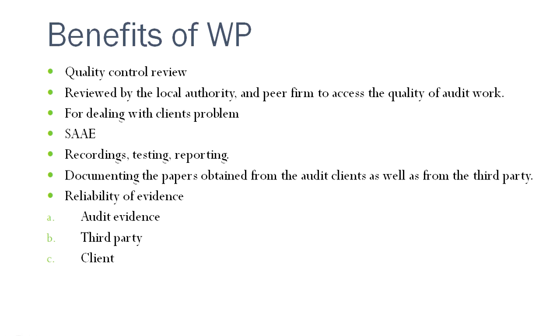The auditor gives a reasonable opinion, and that opinion cannot be 100% assured, because the audit is performed based on sampling, based on the materiality level, and whatever evidence the auditor thinks perfect cannot be 100% right.